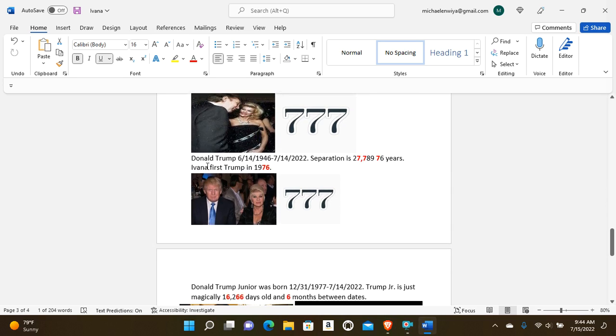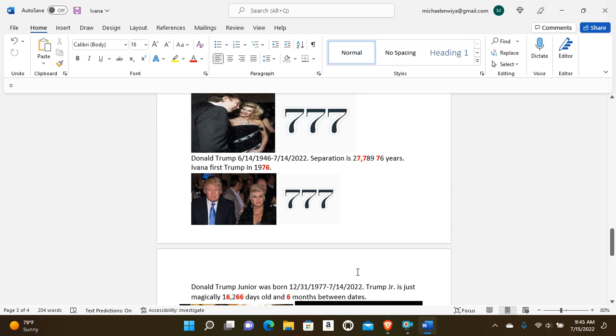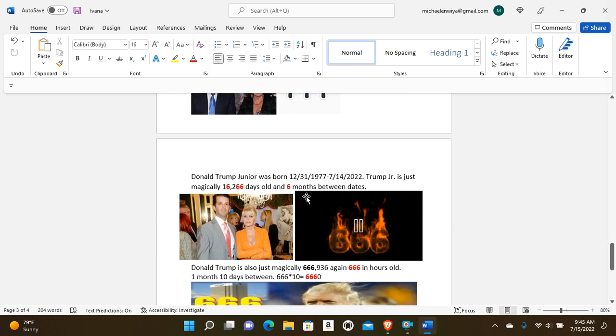Now, Donald Trump's date of birth to the date of her passing. Here's a look. Separation will show 2 7s and Trump 76 years. So 777. Ivana first met Trump in exactly a 76 year. We're going to come back to that because there's more to it.